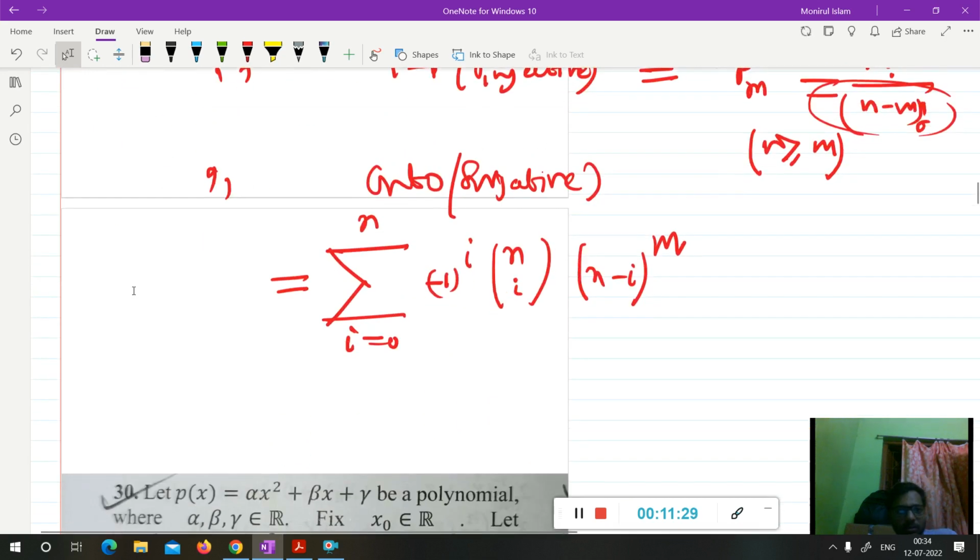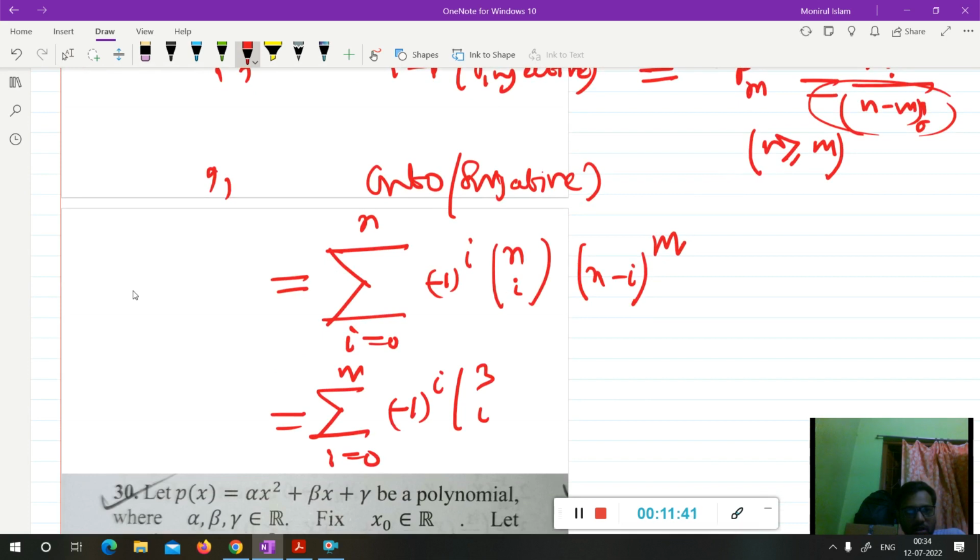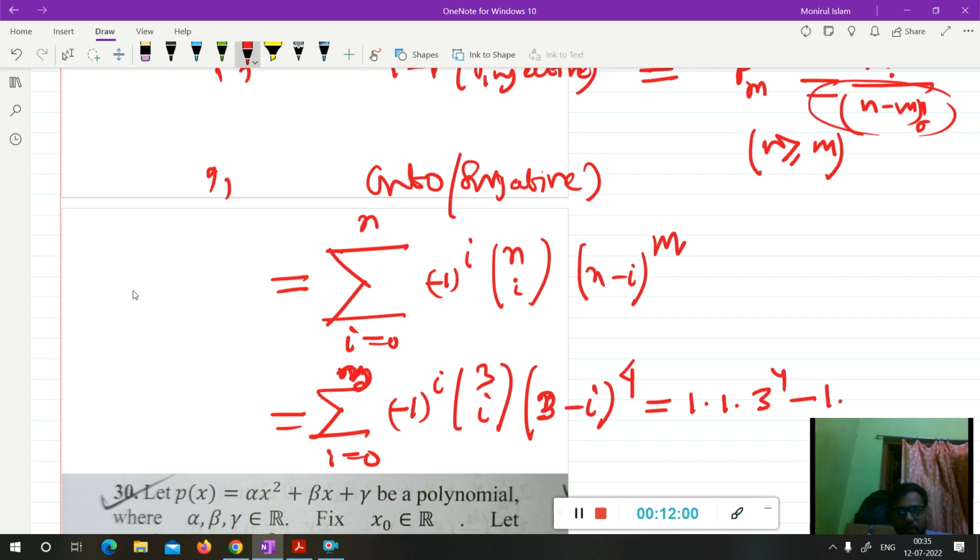So put in the formula, then it gives the summation i equal to 0 to n minus 1, with n is 3, m is 4. Okay, so break it. If i is 0, 3C0 means 1, and (3 minus 0) to the power 4. Plus, if i is 1, 3C1, and (3 minus 1) is 2 to the power 4. Now it gives minus 2, so this gives 1.